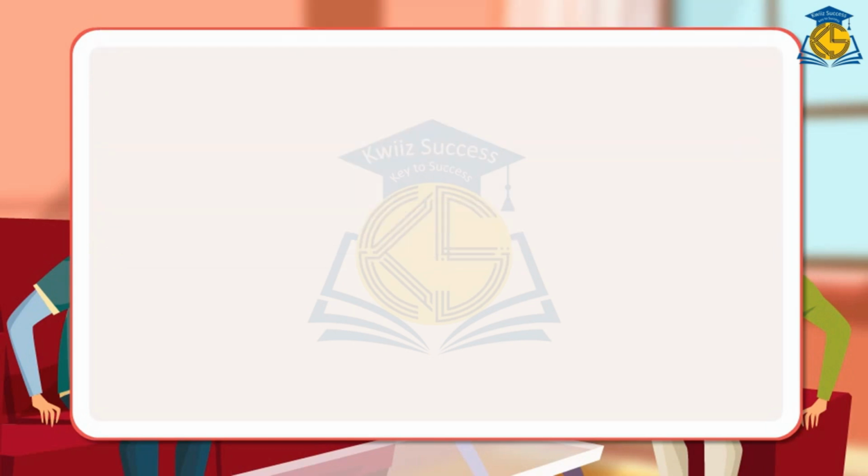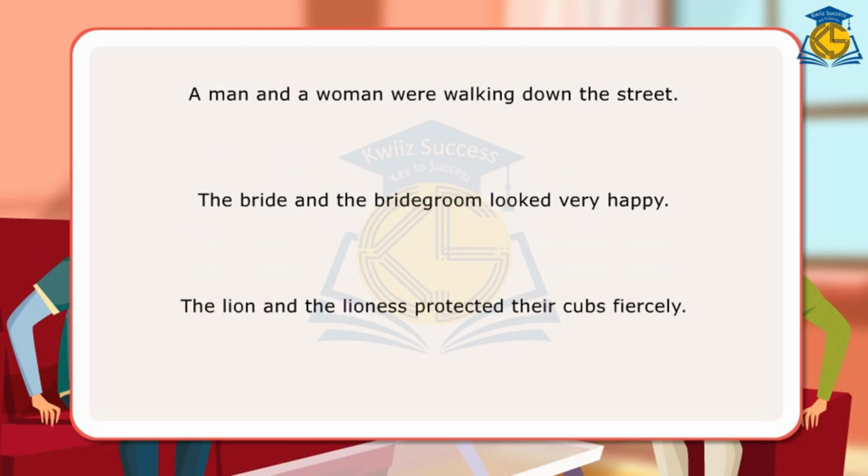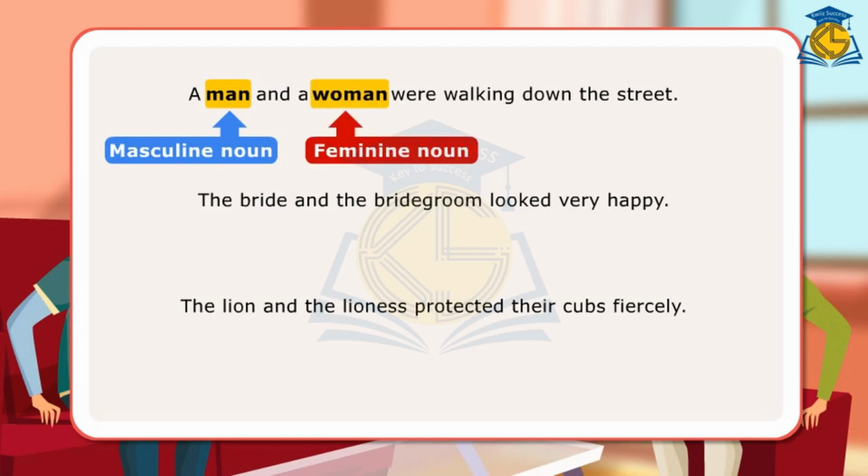Let us look at a few sentences. A man and a woman were walking down the street. The bride and the bridegroom looked very happy. The lion and the lioness protected their cubs fiercely. In the first sentence, man is masculine noun as it represents a male, and woman is feminine noun as it represents a female.